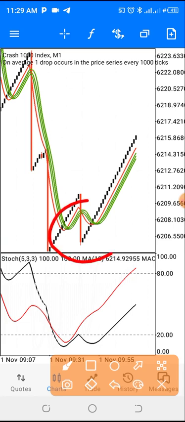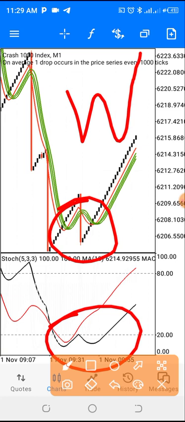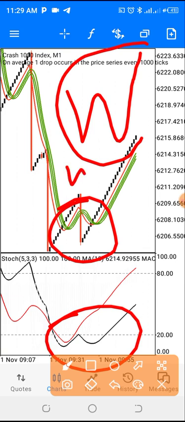So now that's what we'll be looking at for our W pattern. The W pattern is a very powerful trading pattern that we have in the financial market. Your ability to spot this W pattern really goes a long way for you. For those of you that trade, you always say it is a double bottom, and the opposite for the reversal part is the M, which is our double top.